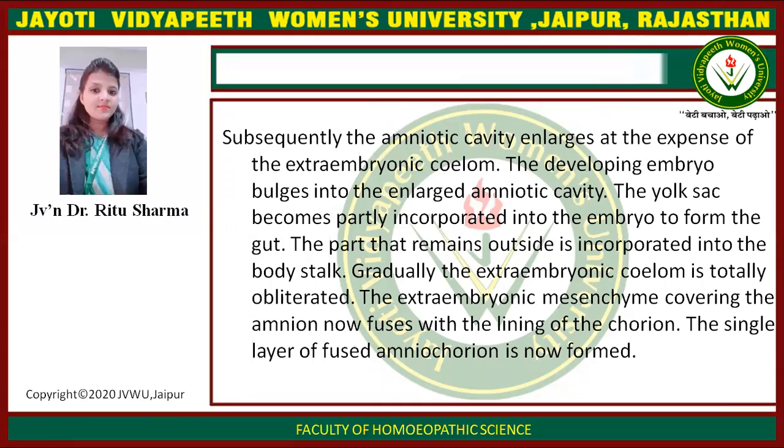The part that remains outside is incorporated into the body stalk. Gradually, the extraembryonic coelom is totally obliterated, and the extraembryonic mesenchyme covering the amnion becomes fused with the lining of the chorion. A single layer of fused amniochorion is now formed.